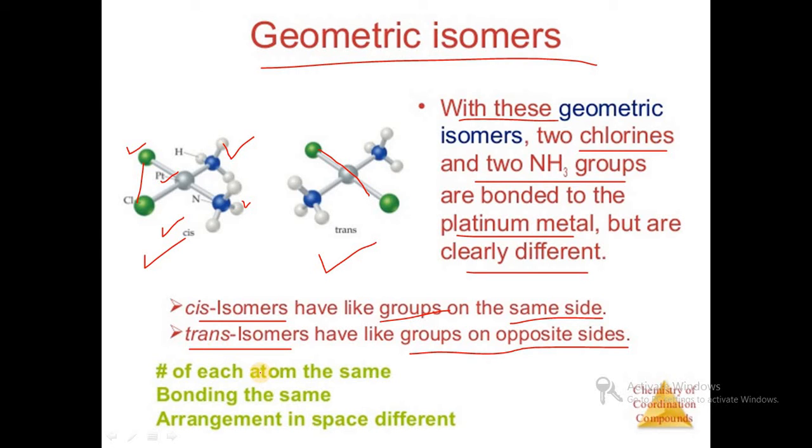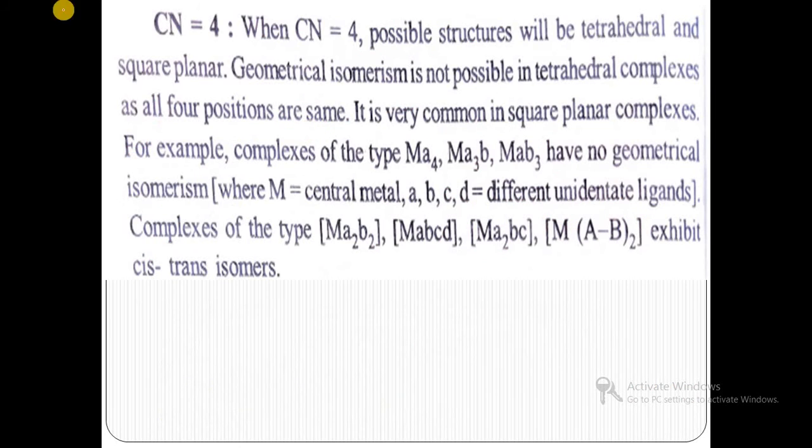In geometrical isomers each atom has the same bonding, but the arrangement in space is different, and this is called geometrical isomerism or stereoisomerism. One is a cis form, the second is a trans form. Cis means near to each other, trans means opposite to each other.